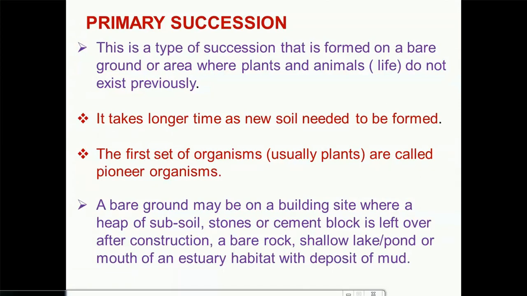Now the first set of organisms, which are usually plants as explained earlier, are called pioneer organisms. They can also be called what? Yes, you still remember, colonizers. Now a bare ground, which is good for primary succession, may be a building site where a heap of soil has been deposited, stones or even cement blocks have been left over, maybe after construction work or so. It can become a very good ground for the pioneer to start life. Now it can also occur on a bare rock, shallow lake or pond, or even part of an estuarine habitat with deposit of mud. You get to understand that better.